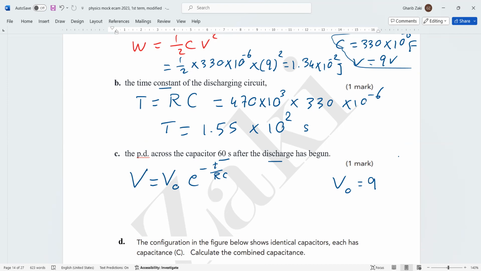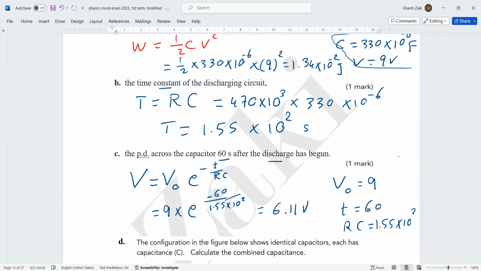Okay. What is T small? It is 60. What is RC? It is the time constant, 1.55 times 10 to the power 2. Then we do substitution. So it is 9 multiplied by e to the power negative 60 over 1.55 times 10 to the power 2. By using the calculator, it will be 6.11 volts. Okay. Now, next.